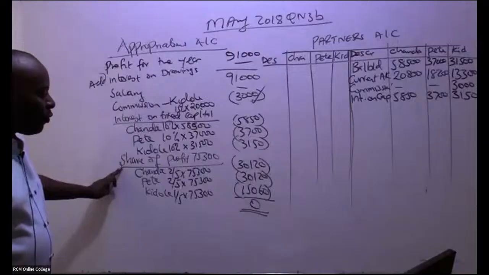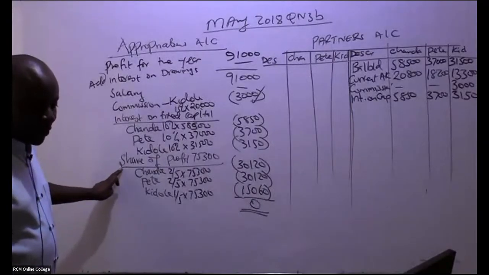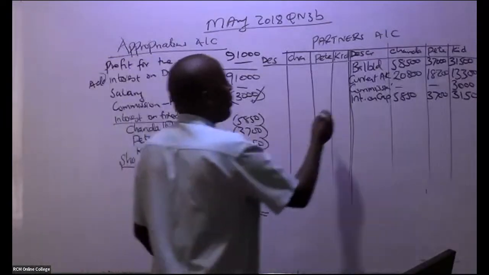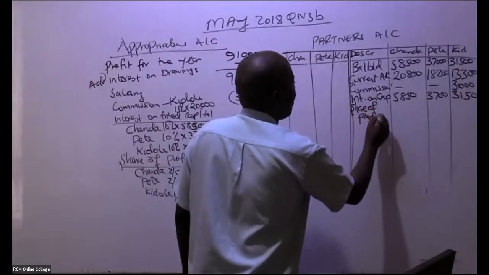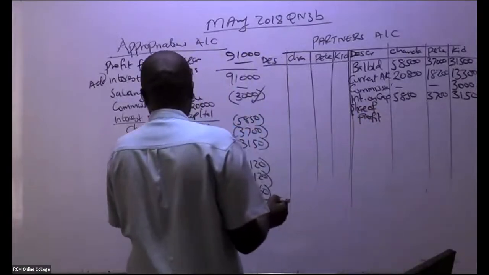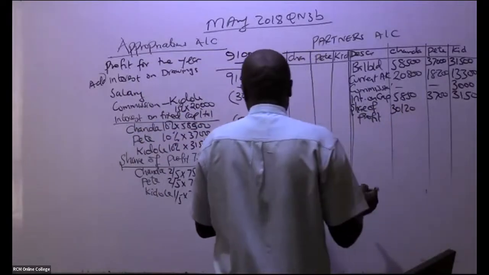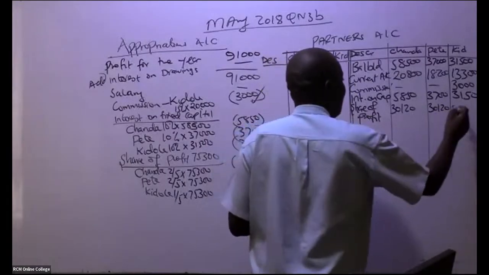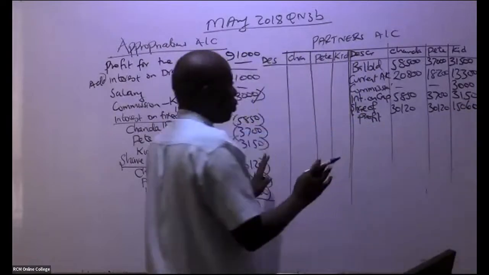Then we have here share of what here? We have share of profit. So this share of profit, you're bringing them the way they are. So we have here share of profit. So share of profit, what do we have here? We have 3120, 3120, 3120. We have here 15,060. You stop it there.